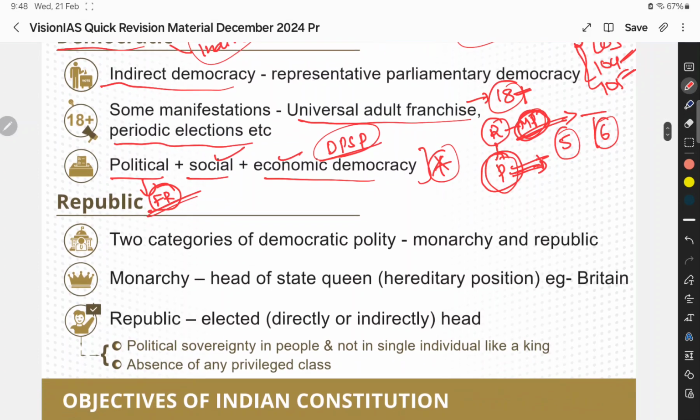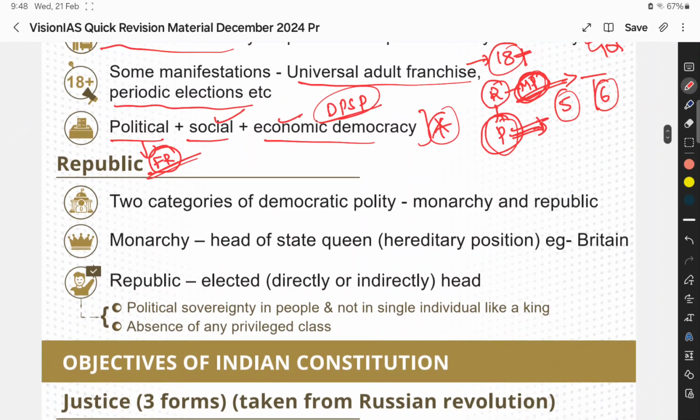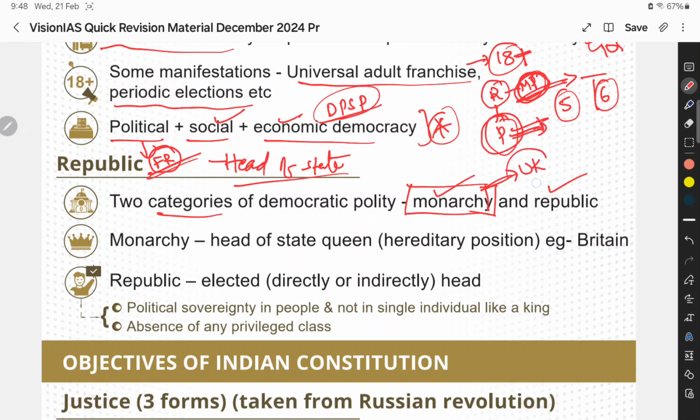Okay, and then republic. Republic simply concerns the head of the state, and there are two categories: one is monarchy, another is republic. Monarchy means there will be some king or queen, and only one family is eligible to be the head of the state. For example, in the case of the UK, we all know Queen Elizabeth. So only her family can become the head of the state. But it is not so in India. India is a republic.